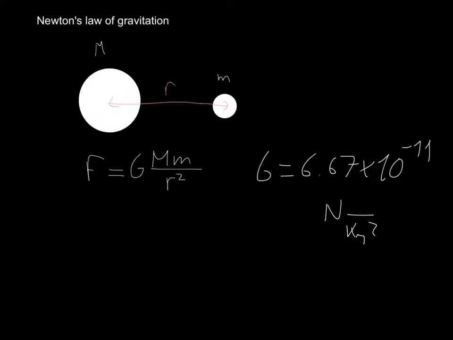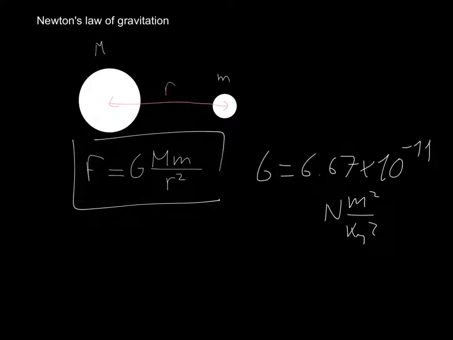And now we also need to get rid of meter squareds, which are dividing, so that needs to be multiplying. So it's Newton meter squared over kilogram squared. And this is Newton's law of gravitation. Okay, that's pretty much it.